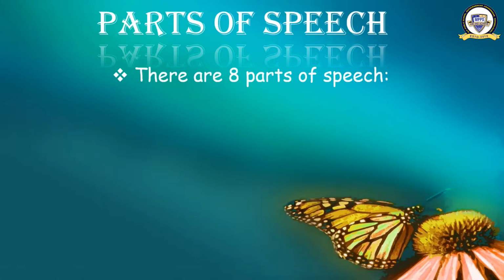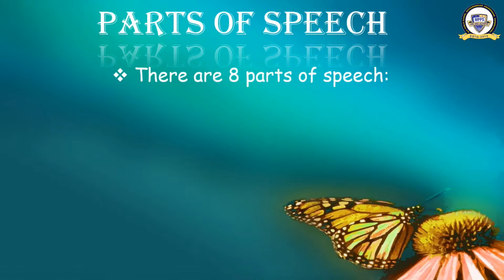Before I continue, let me tell you what a part of speech is. We use some words when we write a sentence. There are some words which must be used in a sentence to get a clear meaning. Those are called parts of speech. And all these words comprise a sentence. Otherwise, it cannot be called a sentence. When we write a sentence, that sentence has different types of words, and all those words are given certain names. They are called parts of speech.